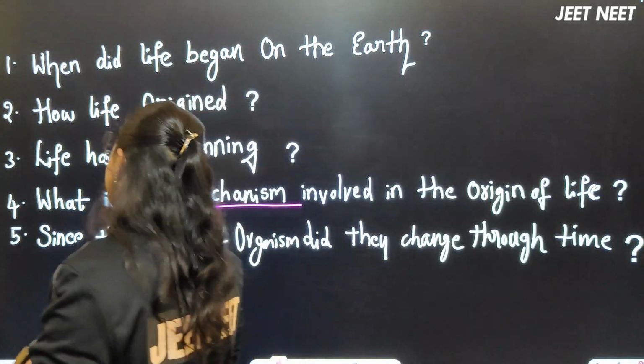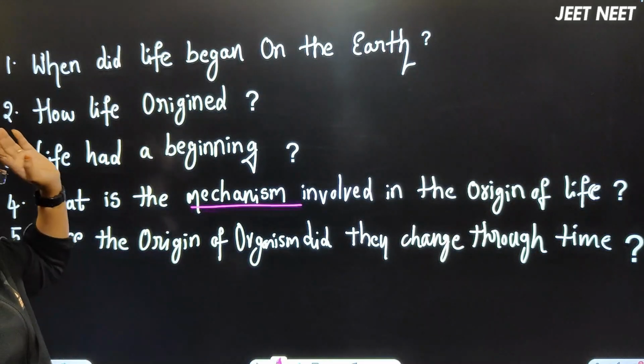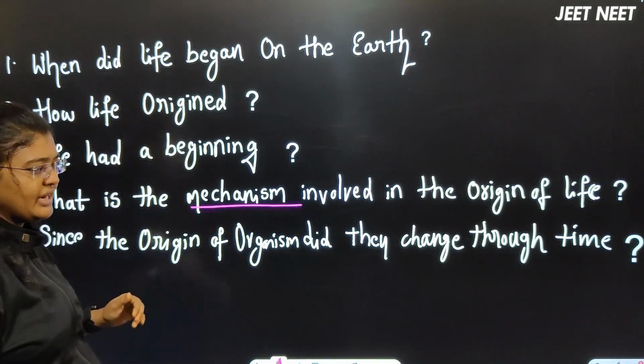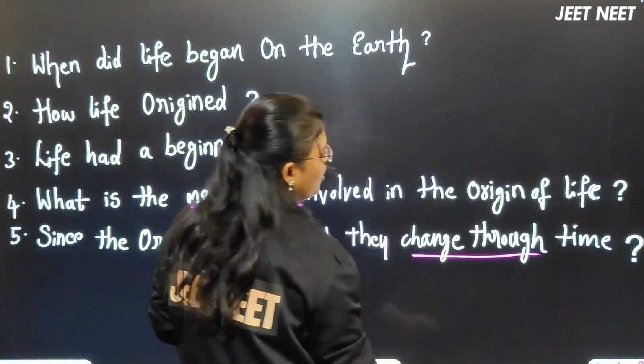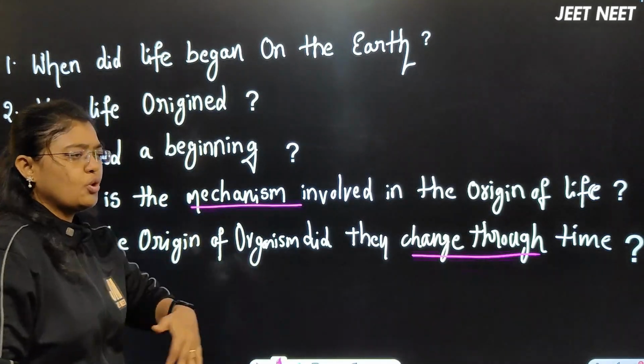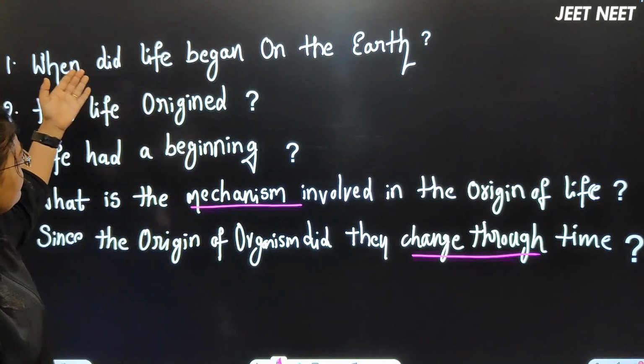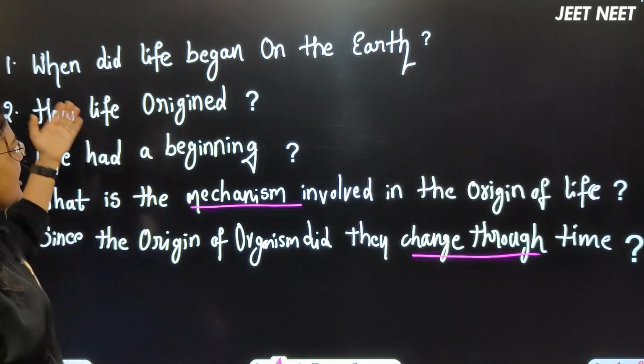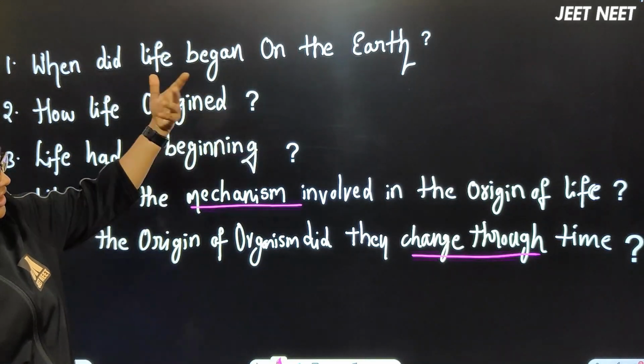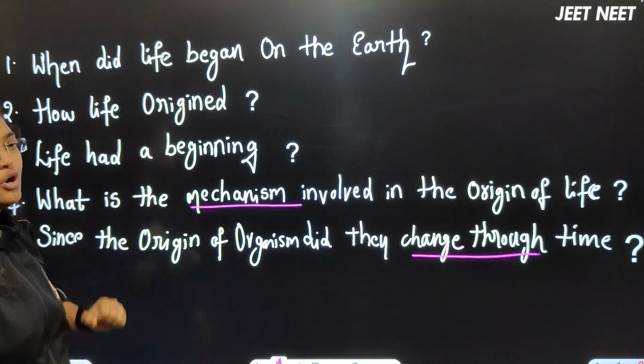What is the mechanism there? Since the origin of organisms or life, if it has happened, did they have any change throughout time? Of course, throughout time the evolution of species has happened. Am I right here? Most of the students will have this type of question. When did life begin on the earth? When was the earth formed? How did life originate here?